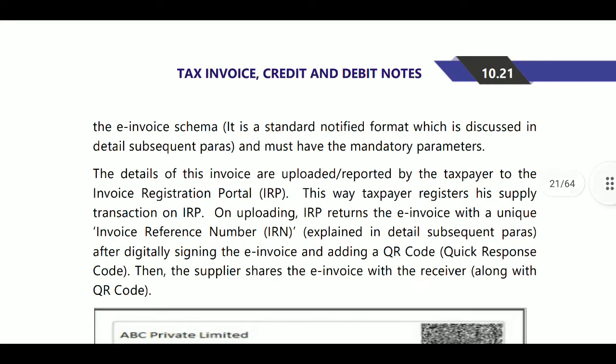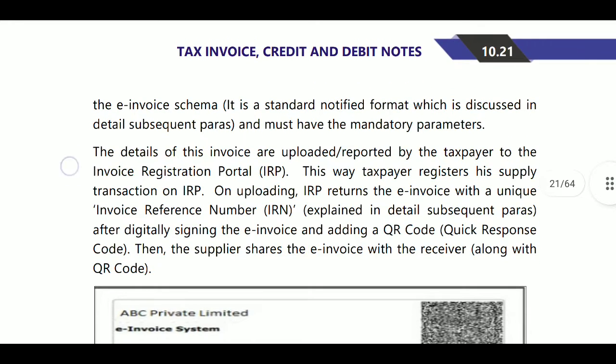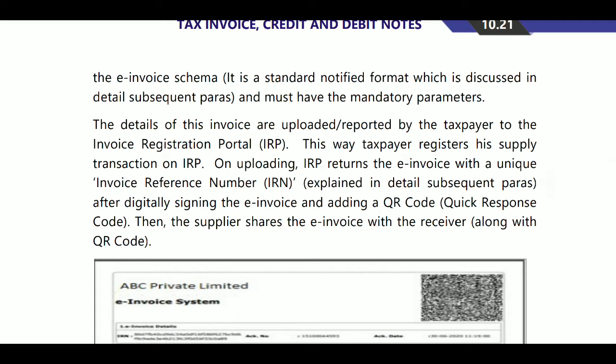He will prepare it on his own books of accounts, which has its own source. Next, the taxpayer must upload the E invoice schema to the IRP. Once he has prepared the invoice and uploaded it on the IRP, the IRP generates the IRN.